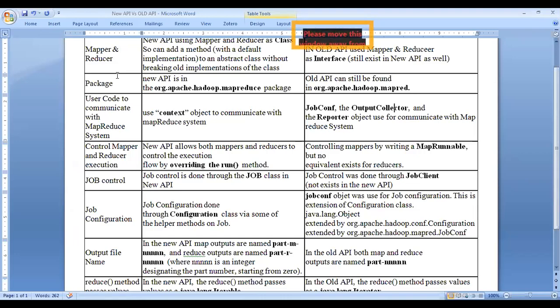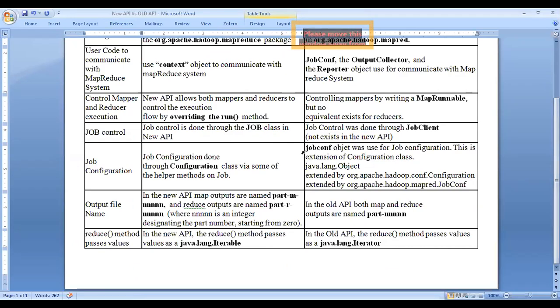Then the job control is done by the job class in the new API, and by the job client in the old one. The configuration is done via a helper method right at the start in the new one, but in the old API, at the programmer level, we need to configure all those things. The name of the output files in the new one has two different forms; in the old one we have only one.